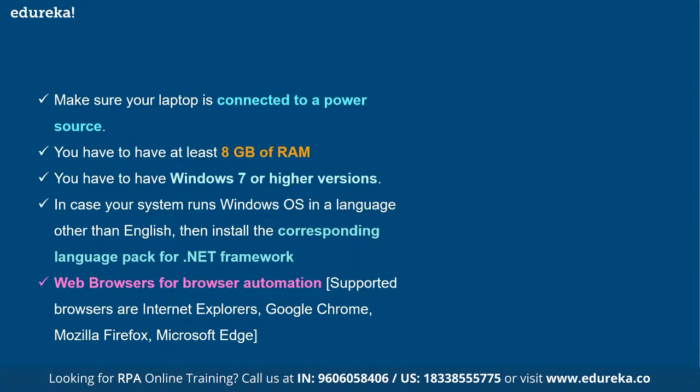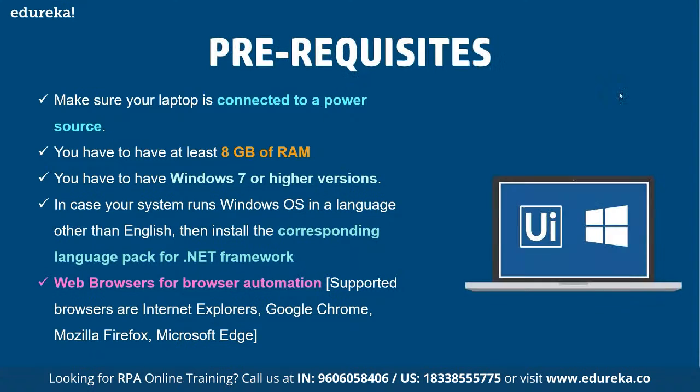And then for browser automation, the supported browsers are Internet Explorer, Google Chrome, Mozilla Firefox, and Microsoft Edge. So these are all the browsers supported by UiPath. For example, let's say we are trying to perform some web scraping, then that can be done by using these different browsers. We need to have a plugin installed which is going to support these browsers, and that's how we are going to get connected. So these are all the prerequisites to install UiPath.